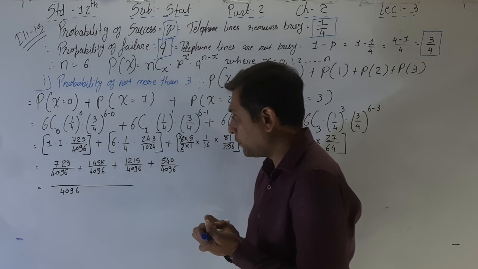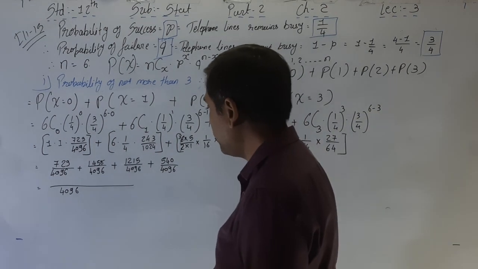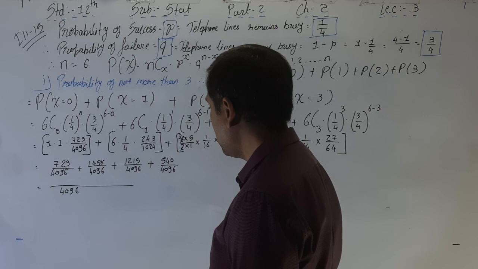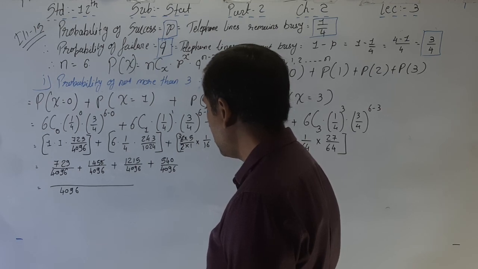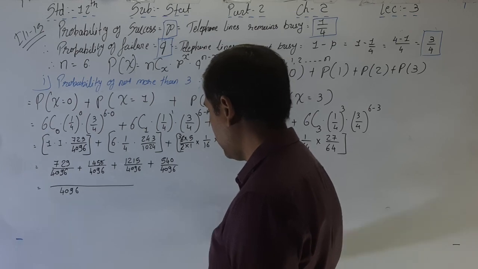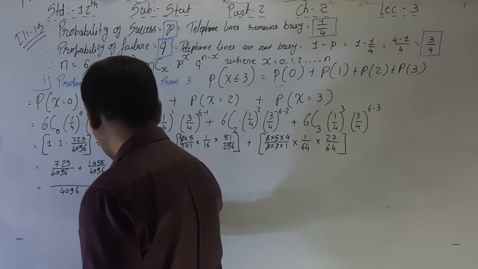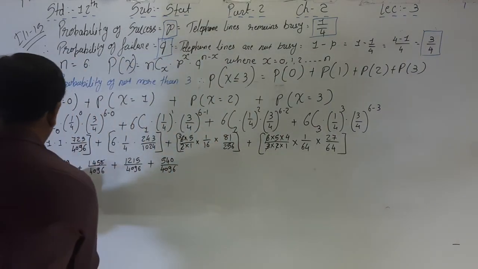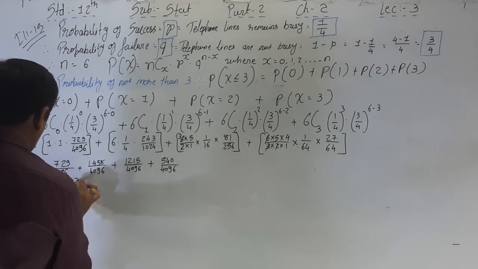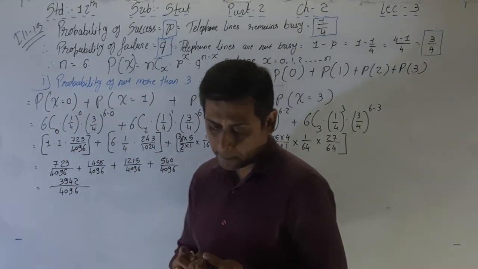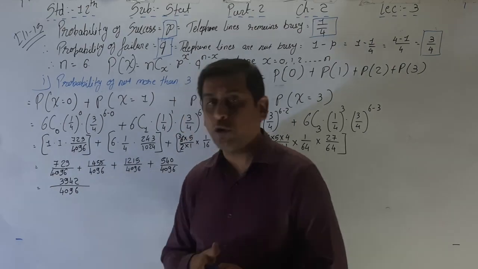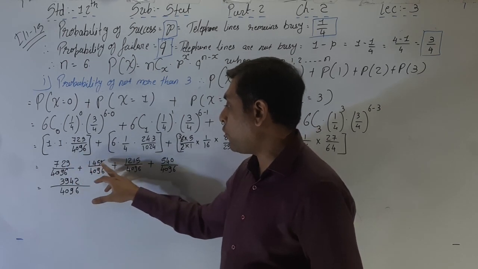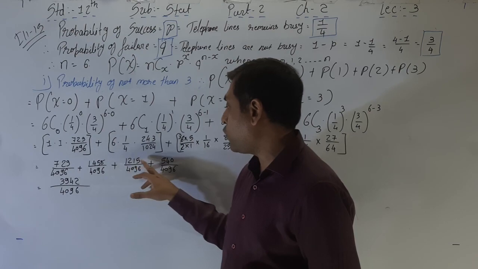Make the total. 3942 divided by 4096. Okay, so here make the total: 729, 1458, 1215 and 540.